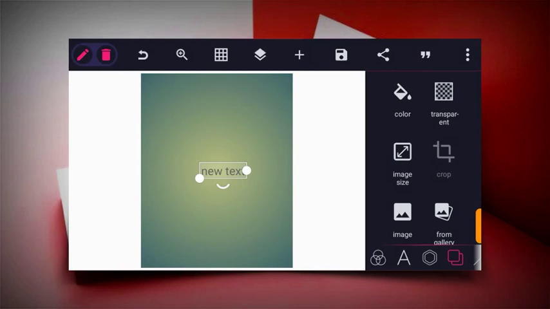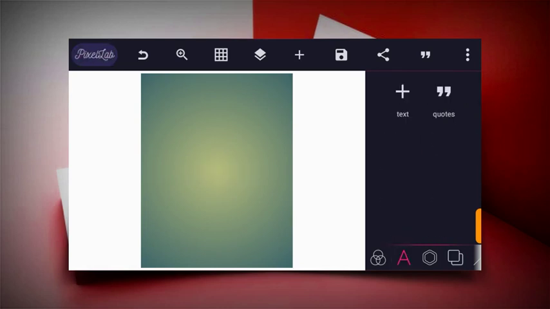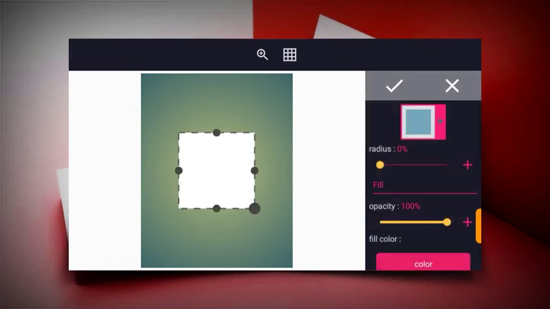So after doing this, the next thing to do now is to design our design. When I mean design, I mean the artwork, the flyer artwork. So you just have to delete this initial text. After deleting, head to this shape menu and then click on shapes.